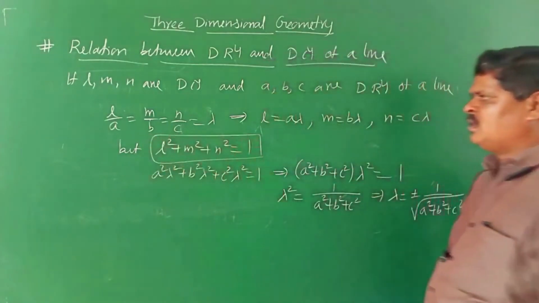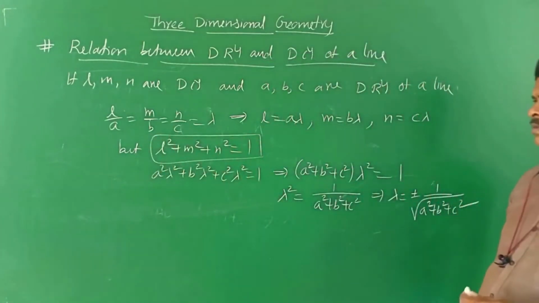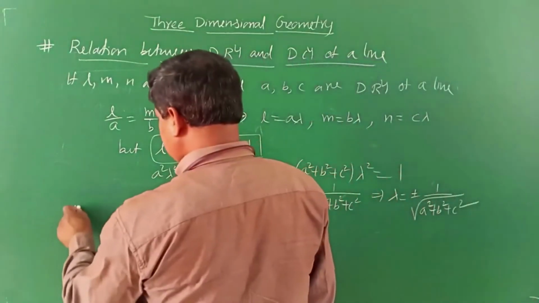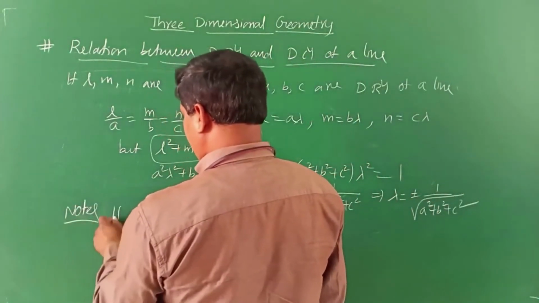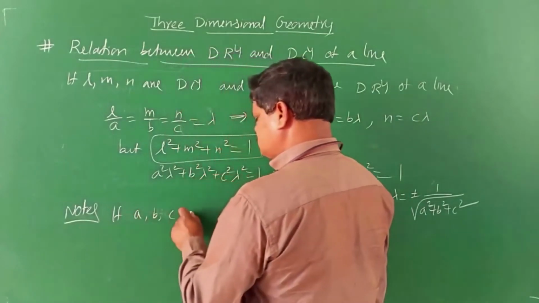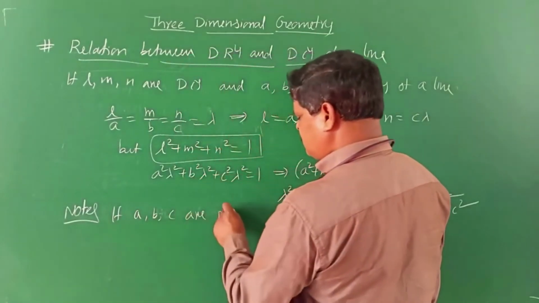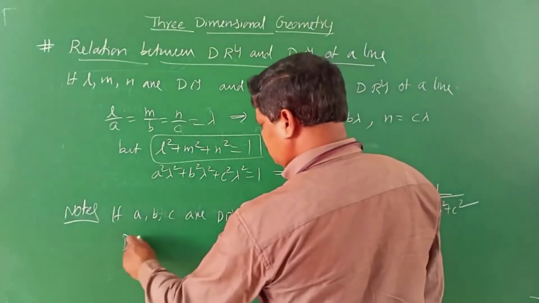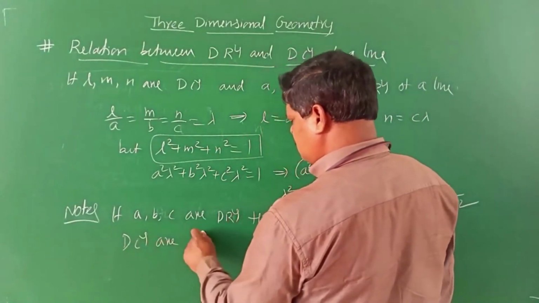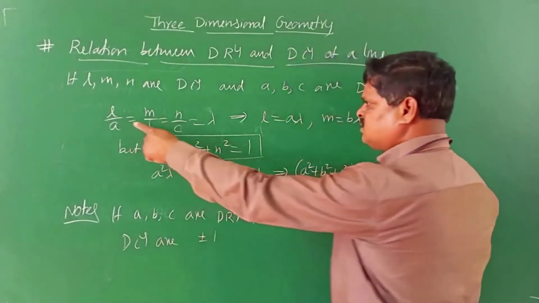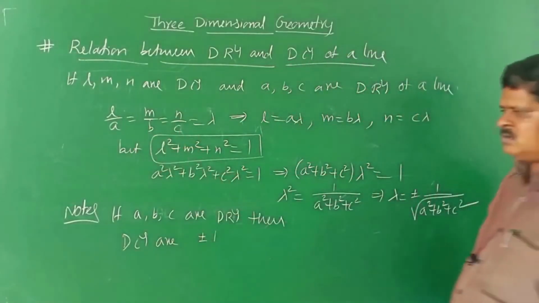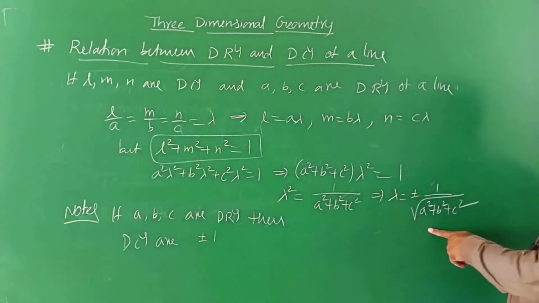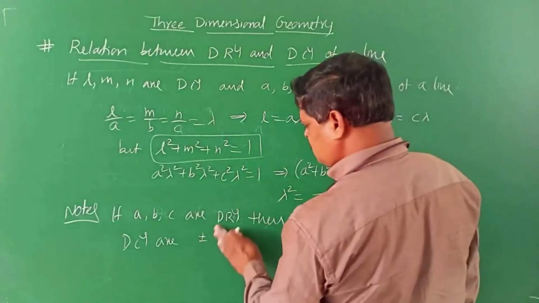So now, if you know direction ratios, how to derive direction cosines? Suppose A, B, C are DRs of a line, then the direction cosines are L is equal to A lambda, where lambda is plus minus 1 by square root of A square plus B square plus C square.